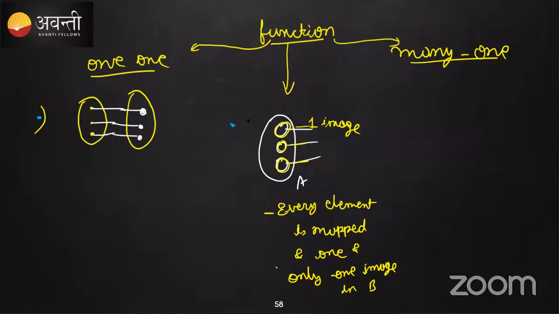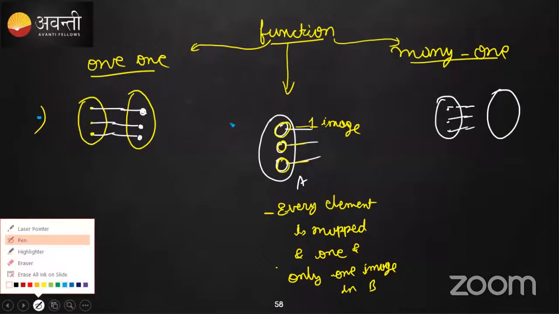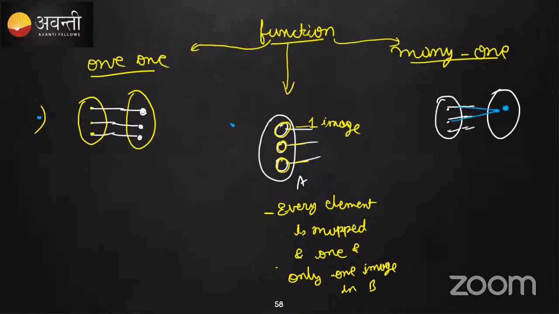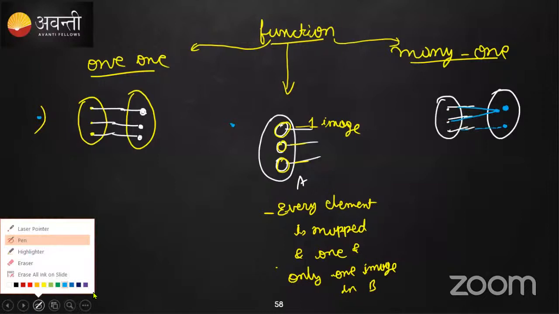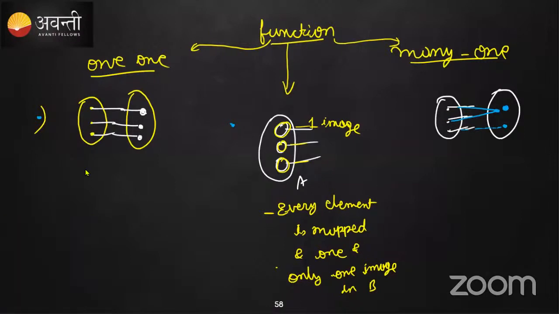Whereas a many one is also like a function where everything is mapped, but the images may not be unique, even though each has one image. For example, you can consider like this: both the things are mapped to only one image. Here it may not be unique.